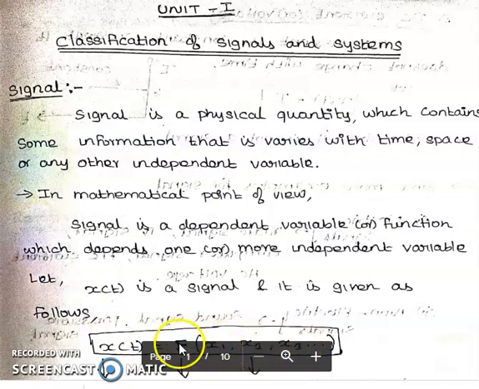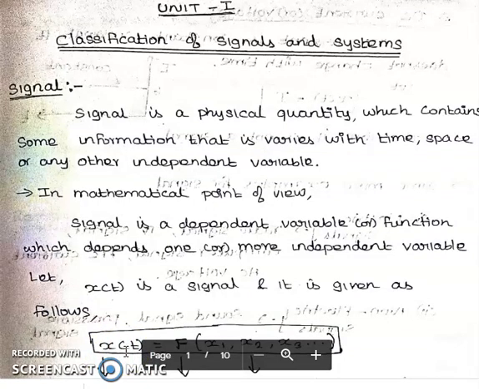Here you can see this f depends on x1, x2, x3, and these x1, x2, x3 are independent variables, whereas f depends on these independent variables, therefore f is a dependent function. Overall this can be denoted as x of t, that is a signal. We will see some more examples of signals.